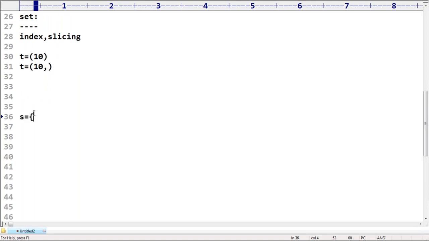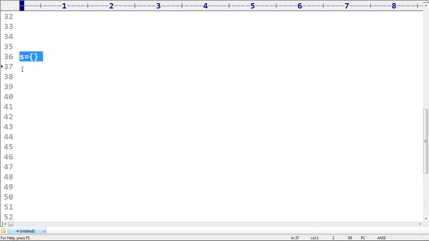Similarly, if I take s is equal to curly braces open and close, can you please tell what it is, sir? Just a curly brace open and close is by default not a set. It is treated as a dictionary.